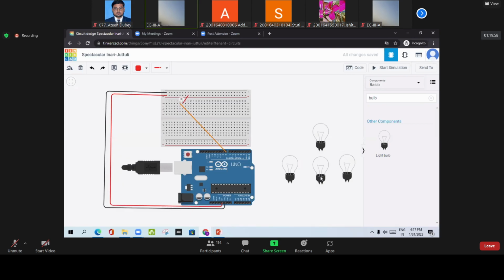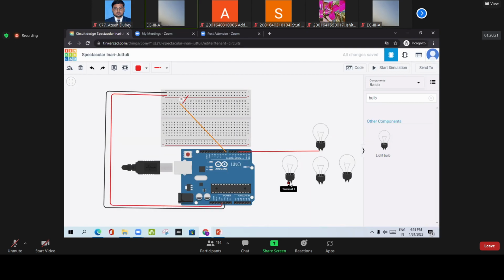So what I am going to do is make a connection of this bulb. How am I going to connect it? This has 2 terminals. We can connect this terminal, let us suppose, to pin number 4, D4. Look at it. So we have connected this, right?